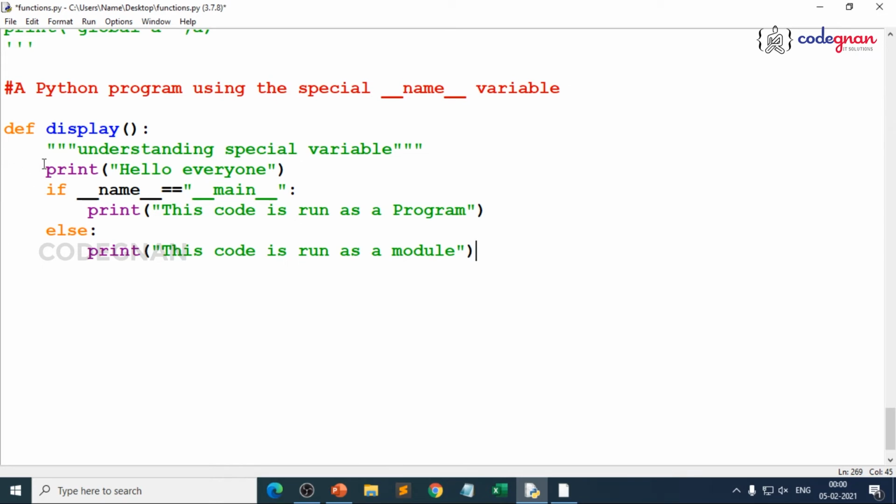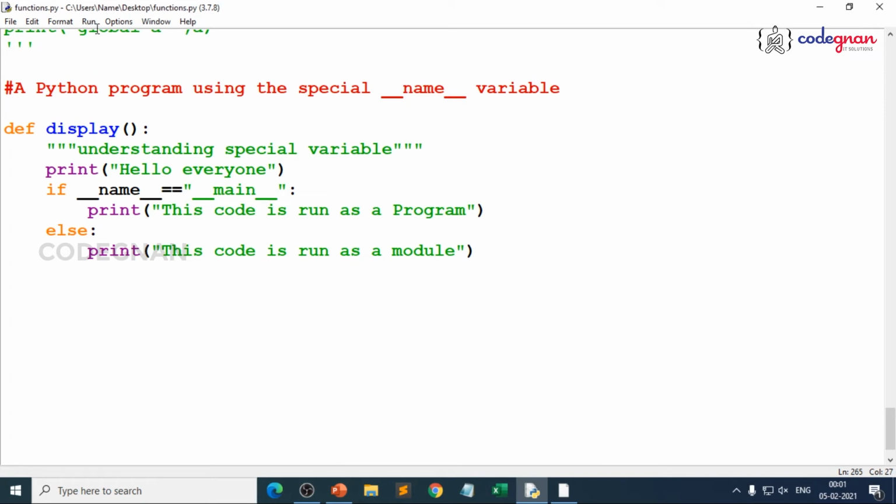It's simple. Anyways, you'll be getting hello everyone only when you call the function. Just see, if double underscore name equal to main, because as I told you, every time you run a Python file, automatically a special variable name is created. It is created by the name double underscore name. And if we are running it as an individual program, the value is main. Now let me prove it.